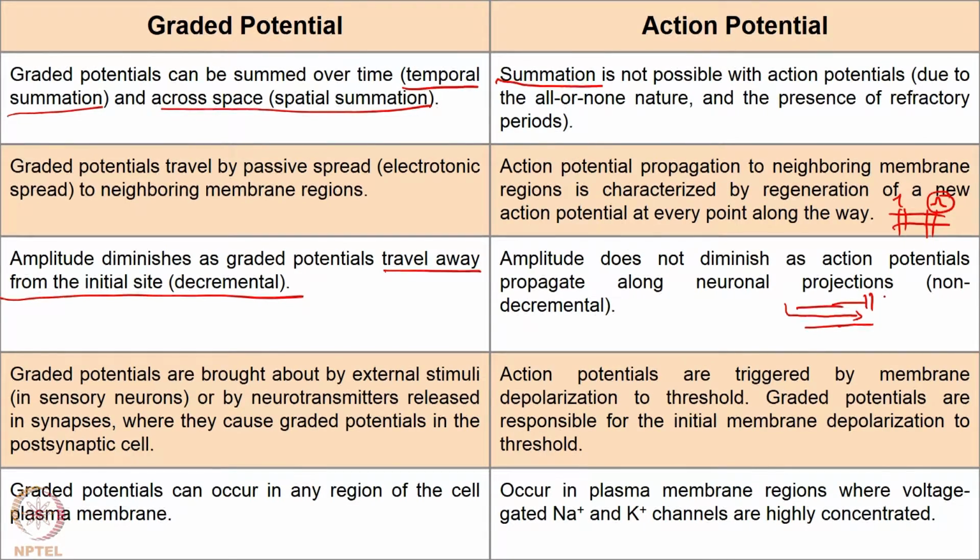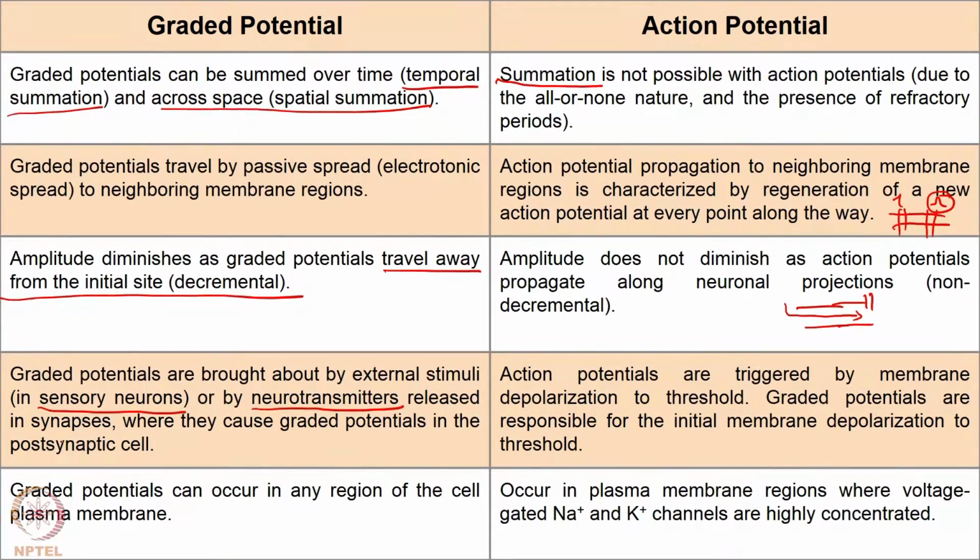This may be sensory stimuli such as touch or pain, or neurotransmitters released in synapses, and these cause graded potentials. Let us remember these graded potentials can be either excitatory or inhibitory, or they can either depolarize or hyperpolarize, right. Whereas action potentials are triggered by the voltage gated sodium channels reaching threshold, right.